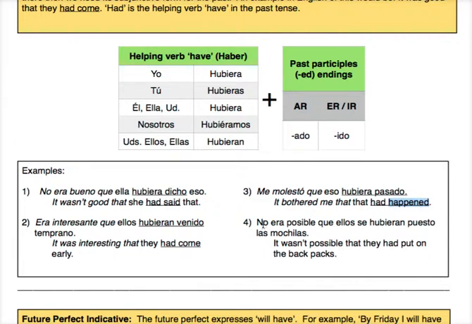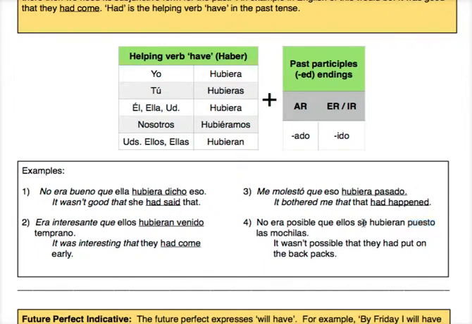Number 4, no era posible que. Again, we have a trigger phrase, it's in the past. So it wasn't possible that they had put on. Ponerse is a reflexive verb that means to put something on oneself.